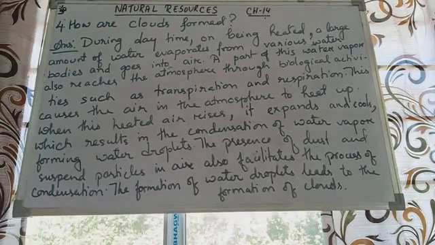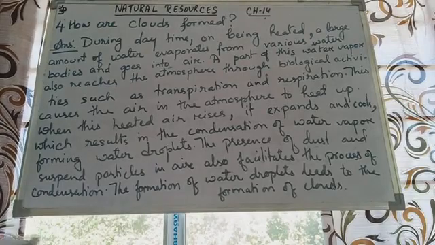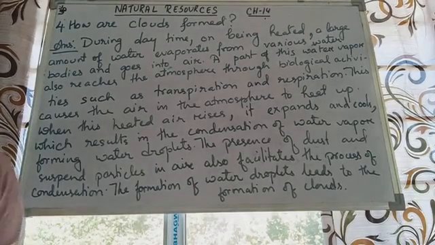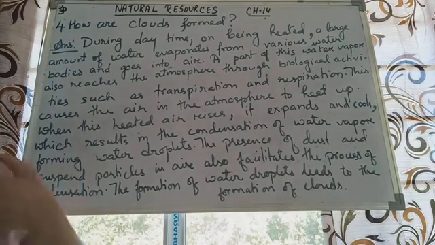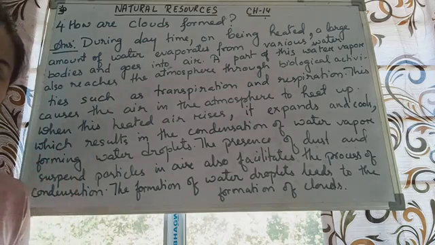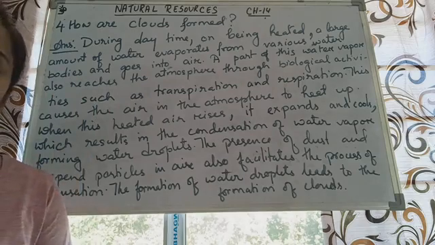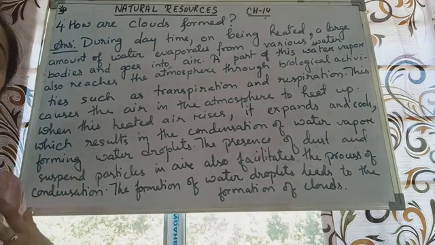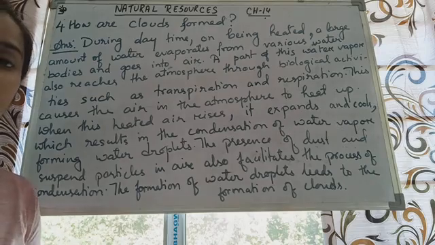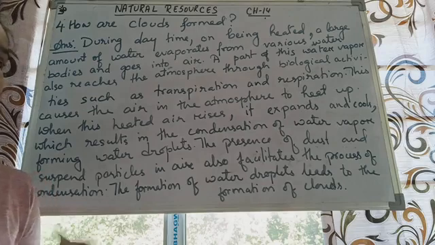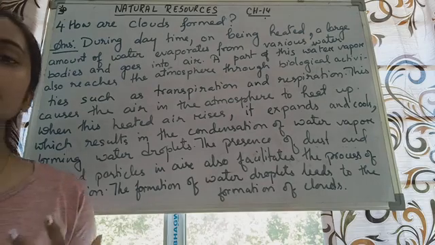So students, here is the fourth question. How are clouds formed? Now what are clouds? We know, the thing that appears in the sky. Now the clouds are some foggy substances, but they are actually water bodies. They actually have water, or you can say directly they are water only, just that they are present in a cloudy or foggy form. But how does the process of the formation of this cloud happen?